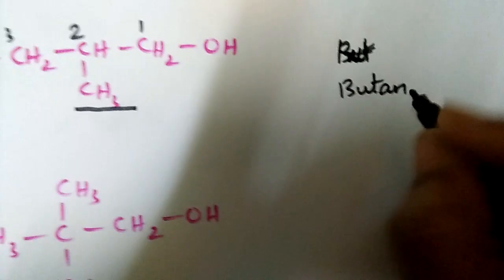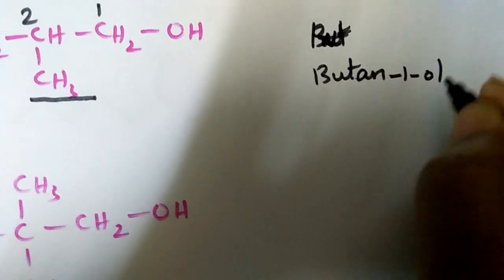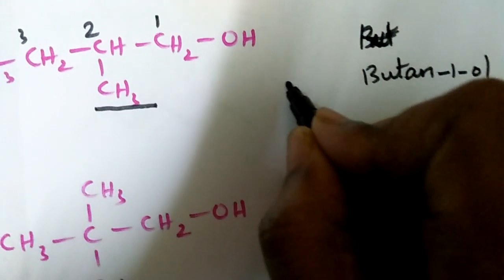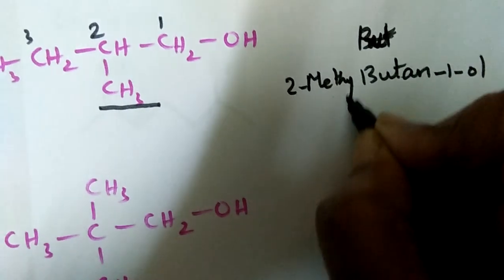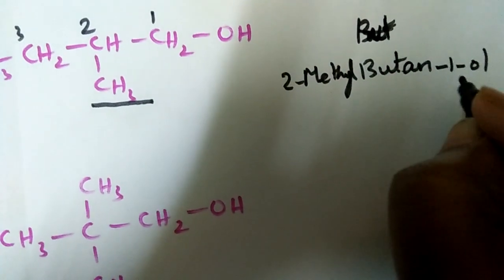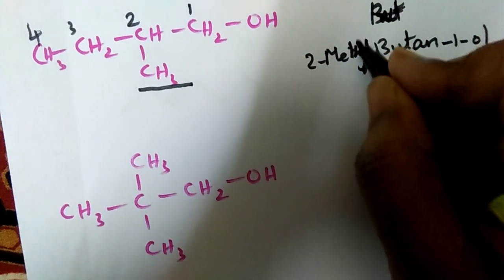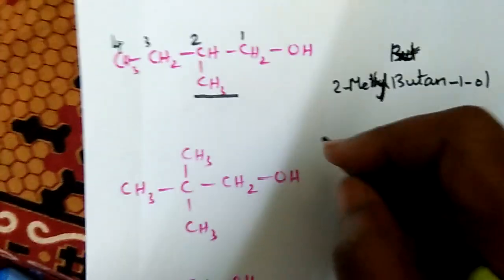The first carbon has the OH group, so butan-1-ol. And the second carbon has a methyl group, it will come in the prefix. 2-methylbutan-1-ol. Okay, 2-methylbutan-1-ol.